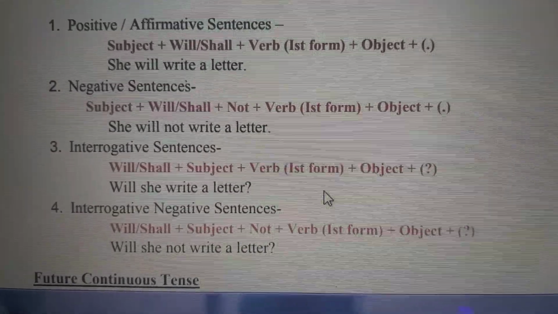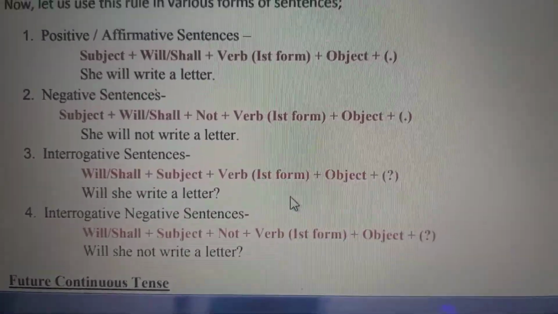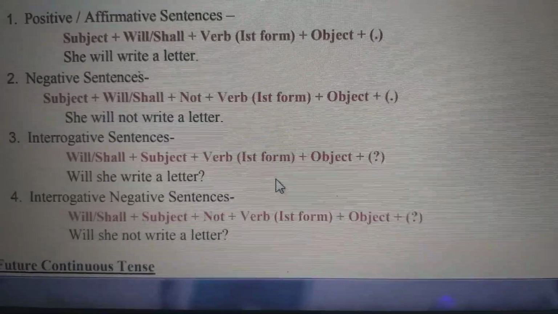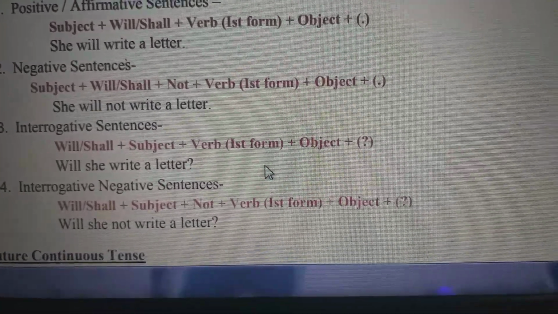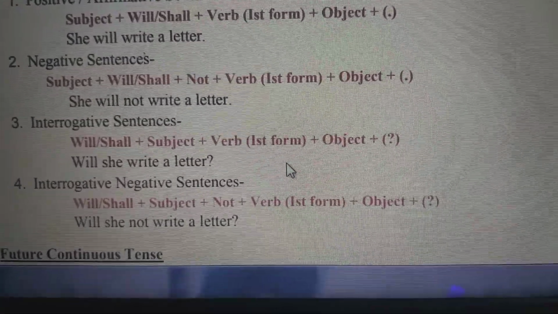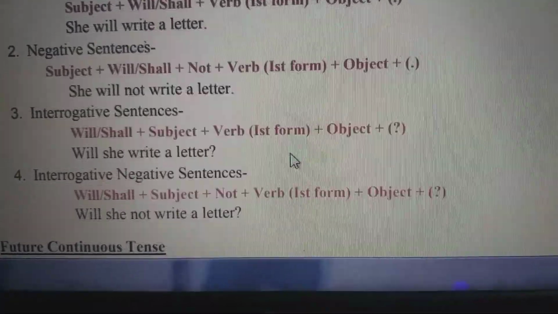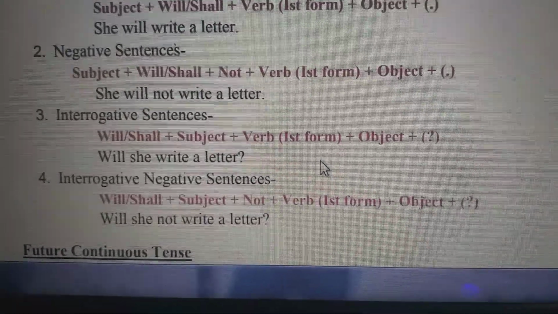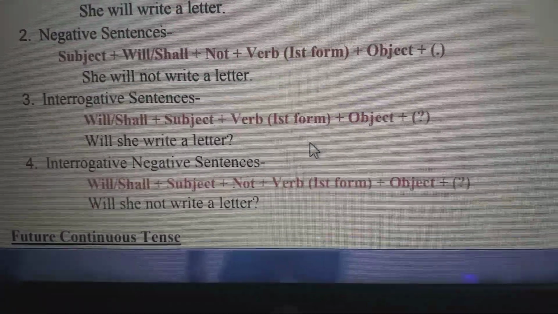For positive, we use will or shall plus the first form of verb and object. She will write a letter. Then in negative, it will become she will not write a letter. Interrogative, it will become will she write a letter? And interrogative negative will be will she not write a letter?